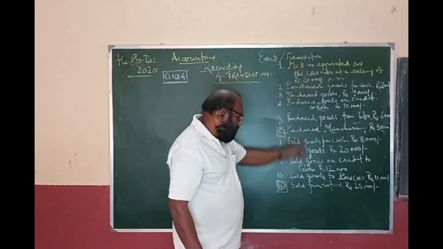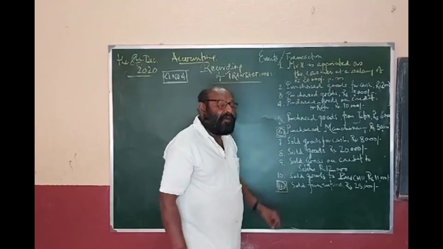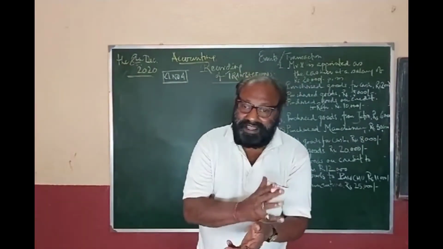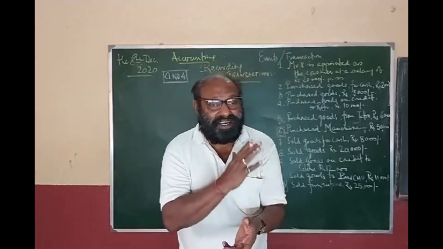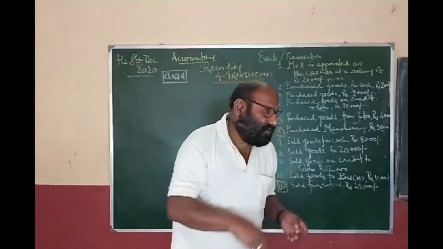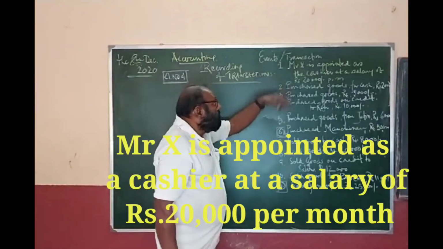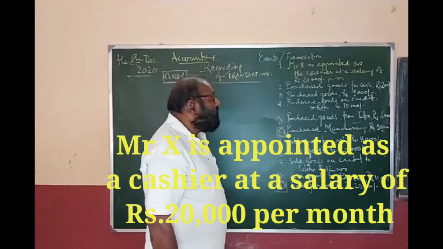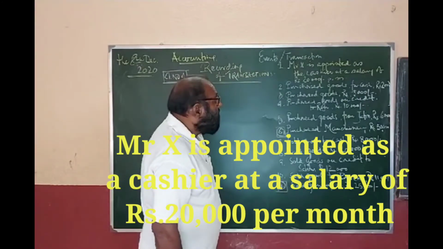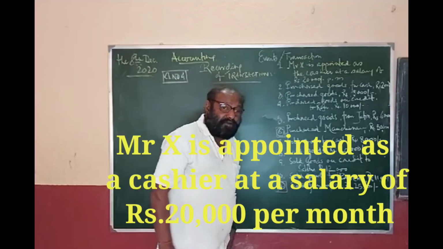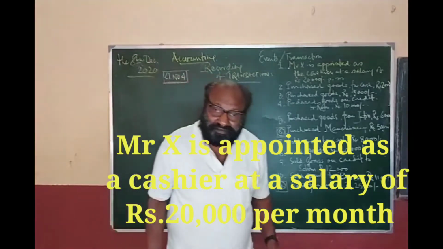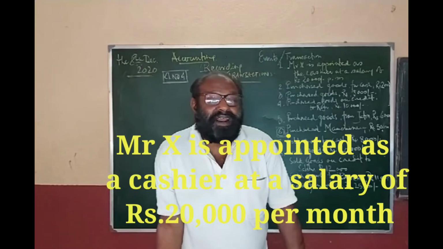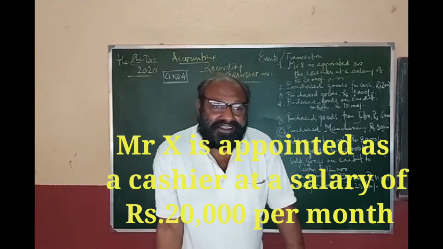These 11 events and transactions are here. You have to find out whether they are simple events or whether they are transactions. Now, see the first one. Mr. X is appointed as the cashier at a salary of rupees 20,000 per month. Mr. X is given appointment as the cashier. Is it a transaction?